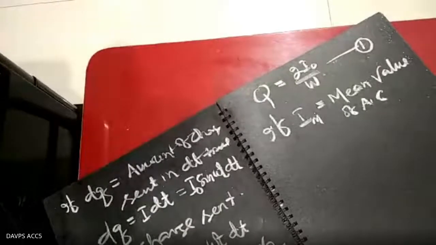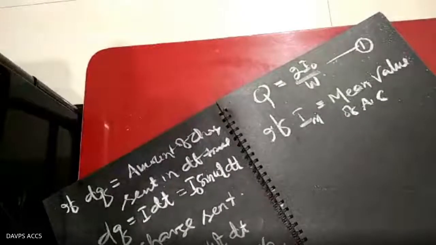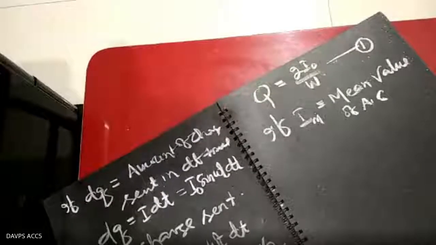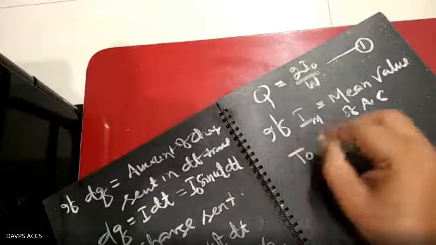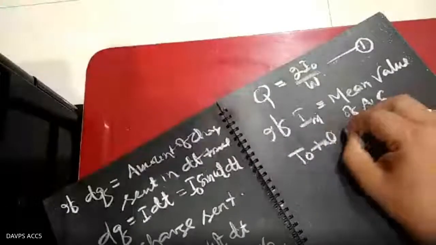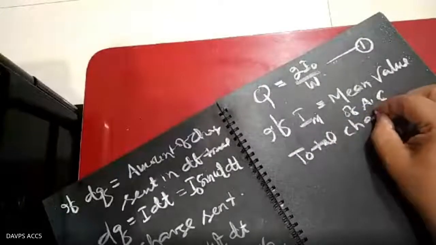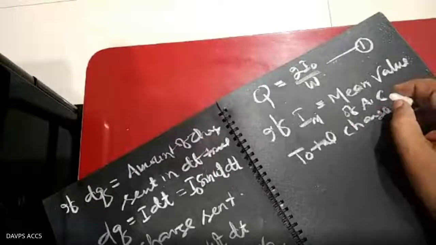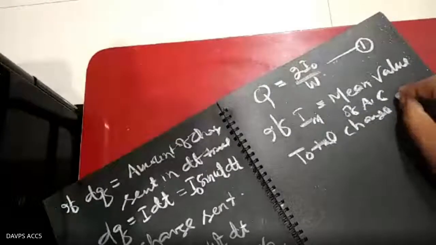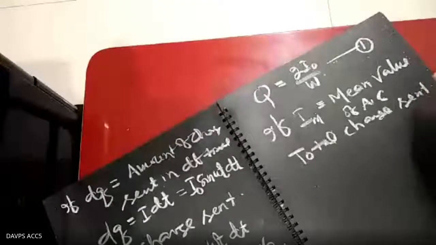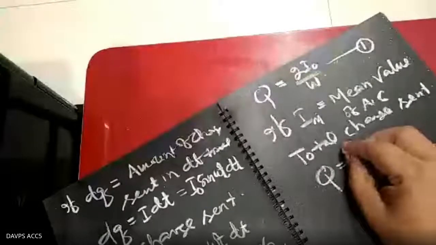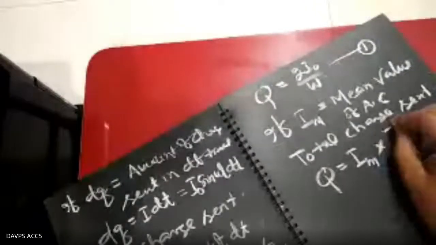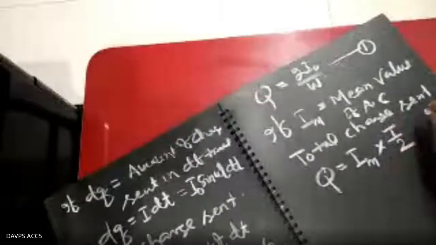So if I mean is the mean value of AC, what will be the total charge sent in half of the cycle? Total charge sent Q equals the mean value multiplied with the time T by 2. This is equation number 2.